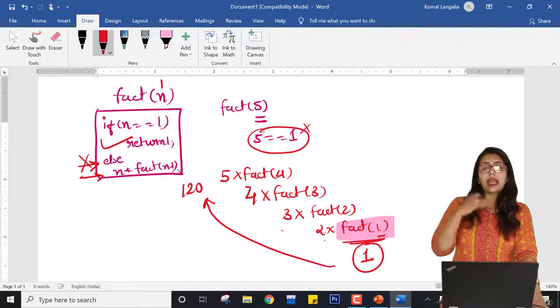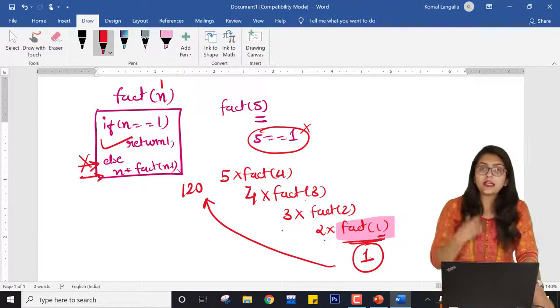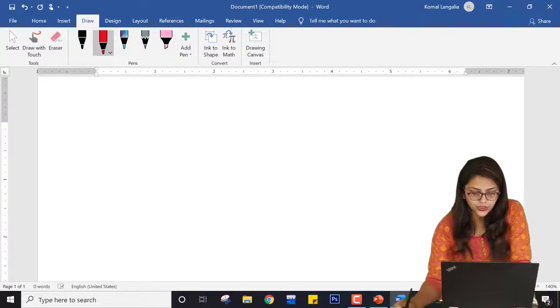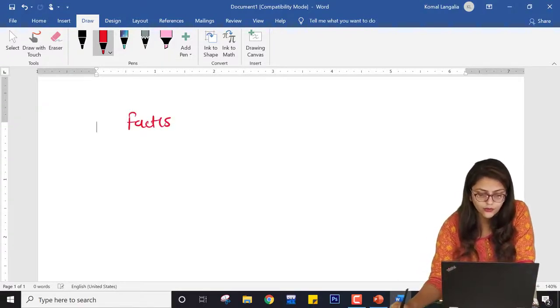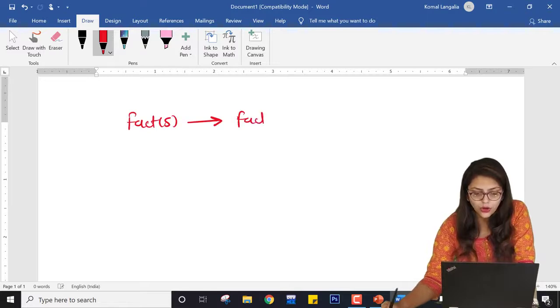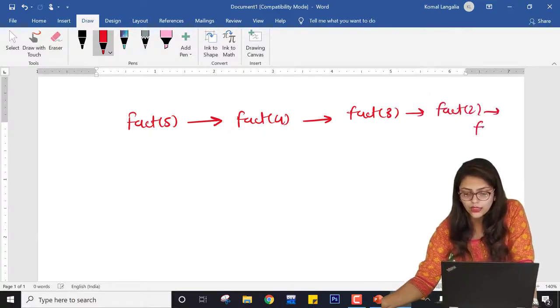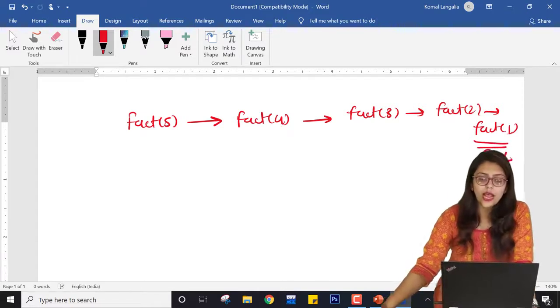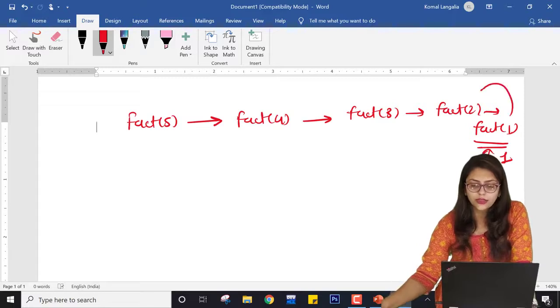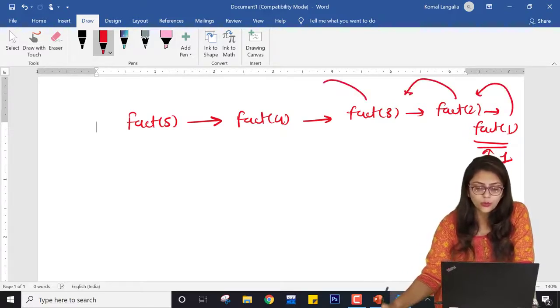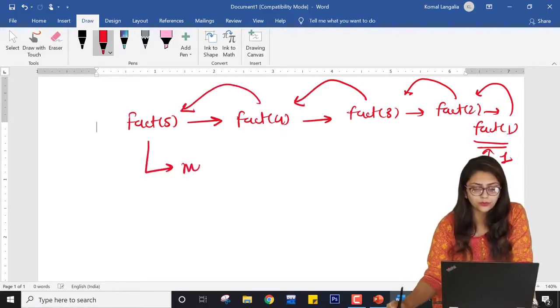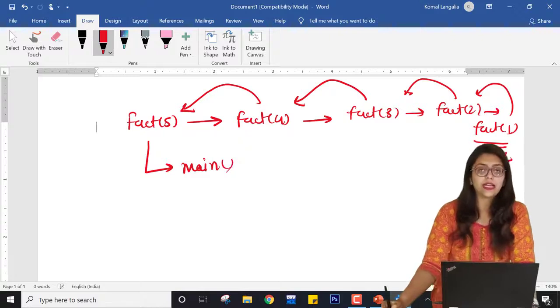But here you can see I am calling the factorial function inside the function. So the graphical representation is like this. Fact of 5 is calling fact of 4, which is calling fact of 3, which is calling fact of 2, which is calling fact of 1, and this one is returning 1 over here. As 1 is being returned, it will return to this and then come to this. So it will be returned to where it is called. Finally it will come to here and this will come to my main function and give me an answer.